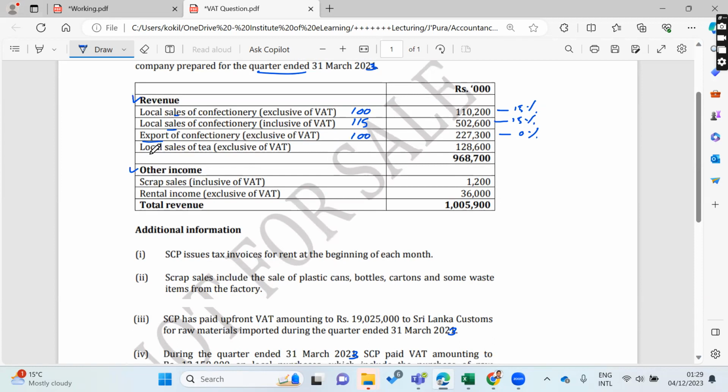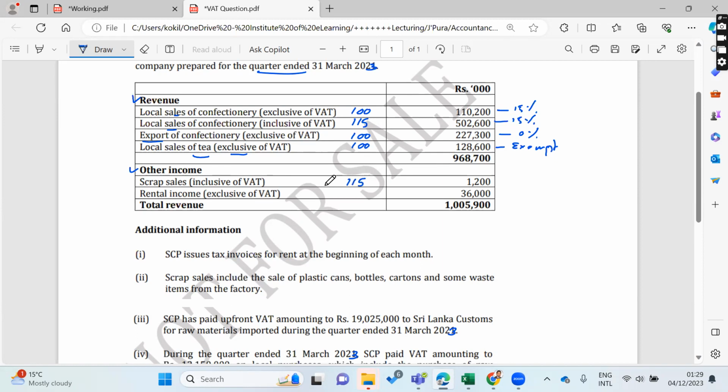That means 100. The sale of tea, anyway, it should be exclusive, without VAT, right? That means 100, because this one is exempt supply, exempt sale, right? Exclusive, without VAT. Then the other income is scrap sale, inclusive. It is subject to VAT, right?